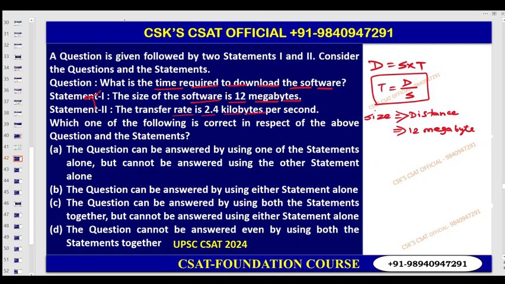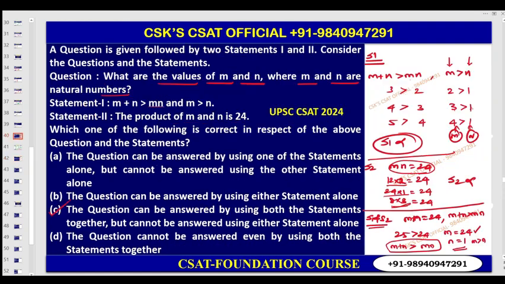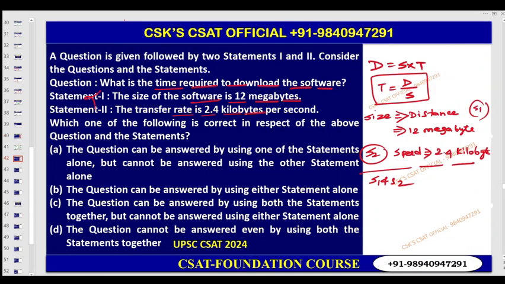The transfer rate provided, which means the speed provided. So this is statement number 1. Statement number 2 provided a speed. The transfer rate is equal to 2.4 kilobyte. Yes sir, you require both here, right? The speed is also required, distance is also required. So therefore from statement number 1 and 2 only you can answer this question, using both the statements.